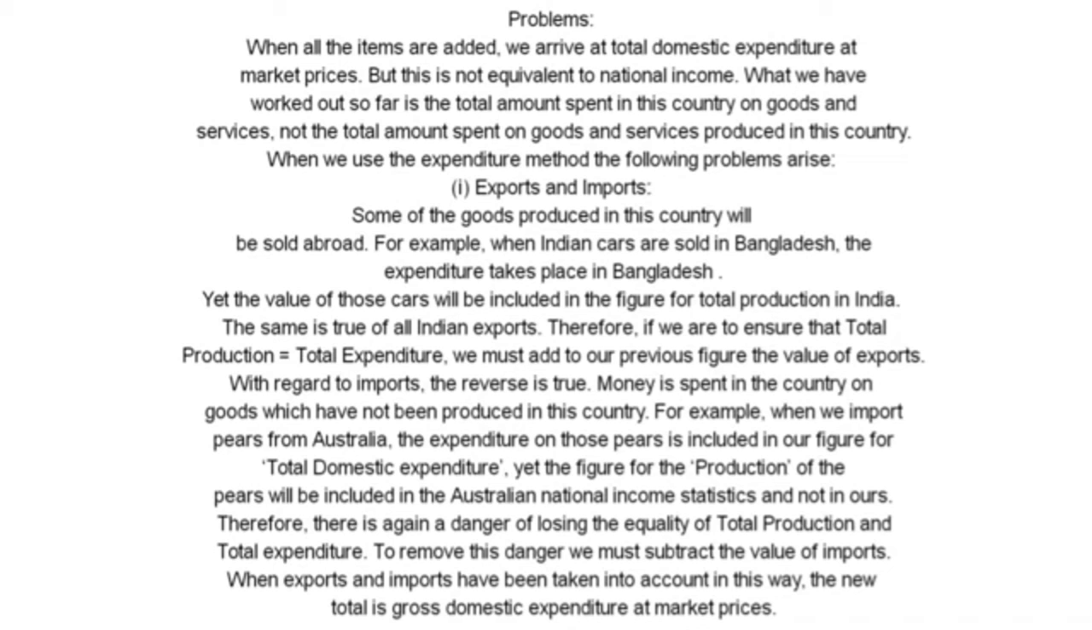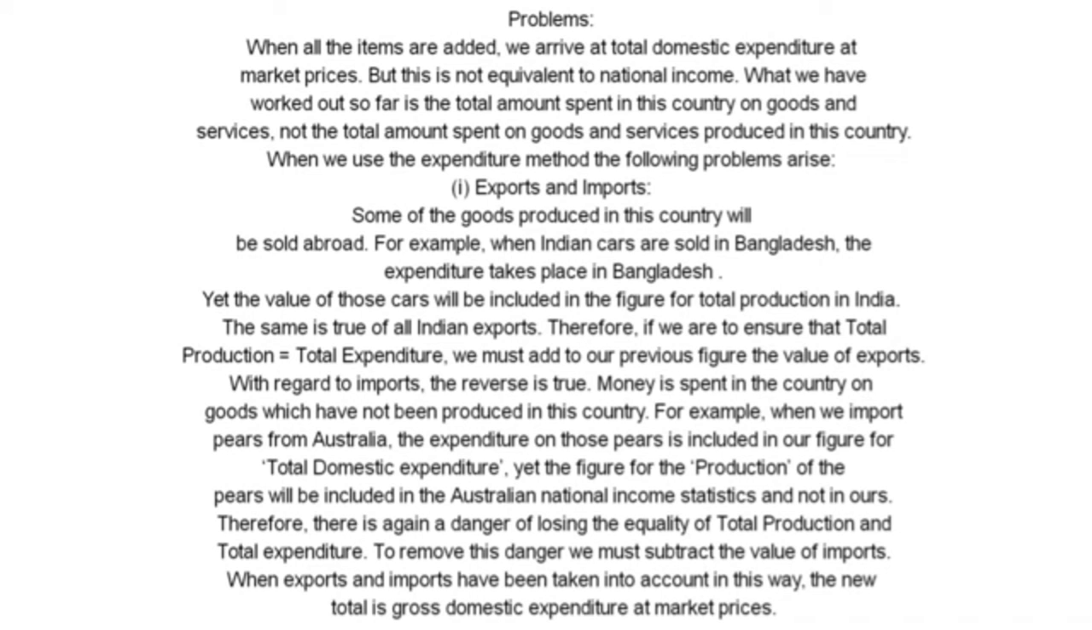First, exports and imports. Some of the goods produced in this country will be sold abroad. For example, when Indian cars are sold in Bangladesh, the expenditure takes place in Bangladesh. Yet the value of those cars will be included in the figure for total production in India. The same is true of all Indian exports. Therefore, if we are to ensure the total production equals total expenditure, we must add to our previous figure the value of exports. With regard to imports, the reverse is true.